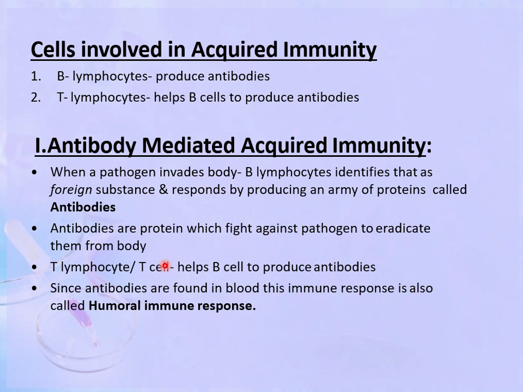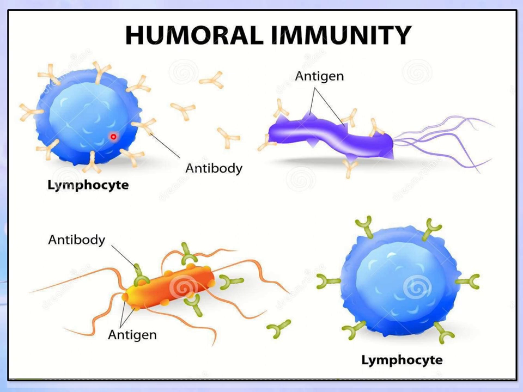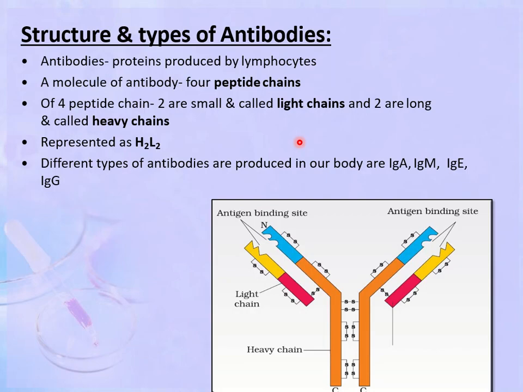Which cells of the body help produce them? T cells. They help the B cells to produce the antibodies. Since these antibodies are found in the blood, this immune response is also called the humoral immune response. So here you can see the lymphocytes producing the antibodies, and these antibodies attack the antigens and destroy them.